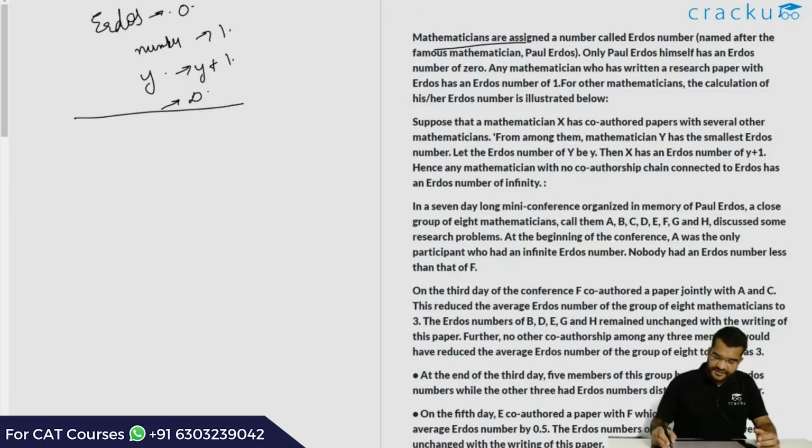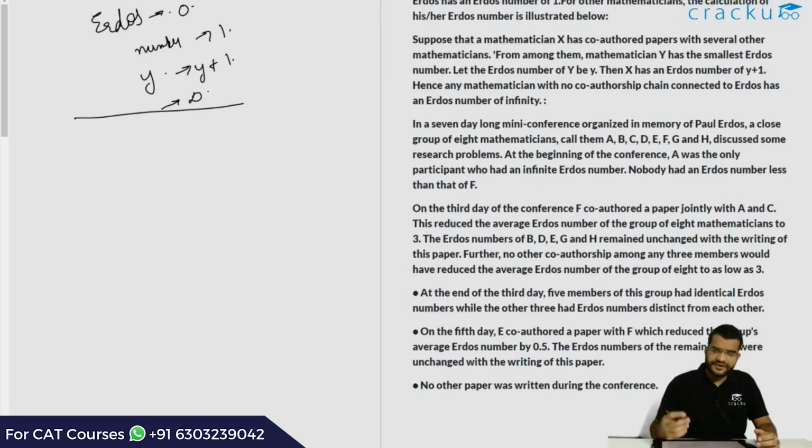In addition to that, we have been given some clues. There is a mathematical conference which 8 mathematicians A, B, C, D, E, F, G and H have attended. We are given some clues which will help us figure out their LRDI numbers before the conference, how they change during the conference, and what they will be after the conference. So let us look at the clues and solve them.